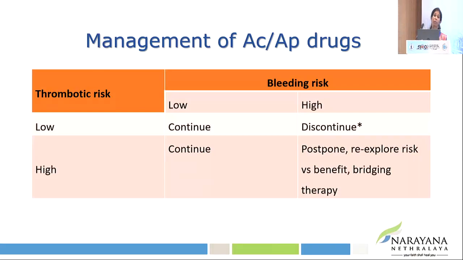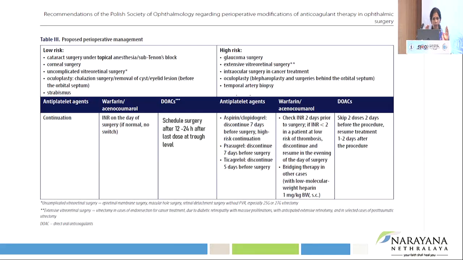Or second, because surgical bleeding is still a gray area with much evidence suggesting that it is not true, we can re-explore the risk by optimizing other factors which may increase bleeding, like using sub-Tenon's anesthesia, or using a 25 or 27 gauge vitrectomy, or controlling BP well. And there is a very, very small section of patients who might require bridging therapy.